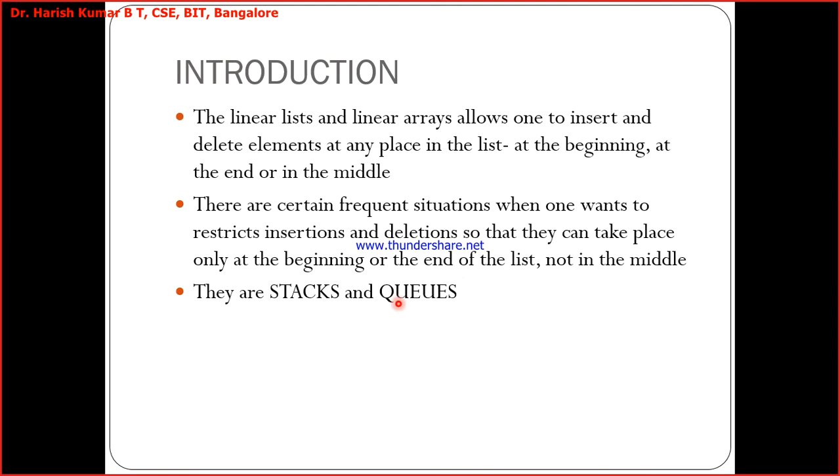And queues are a little different. Again, nothing you can do at the middle here. So you will be inserting a new element at the rear end of the queue and deletion will be done from the front end of the queue. You can just imagine the normal queues, the queues which people make standing in banks, or the queues at the cash counter of the college, to pay the college fee, something like this.